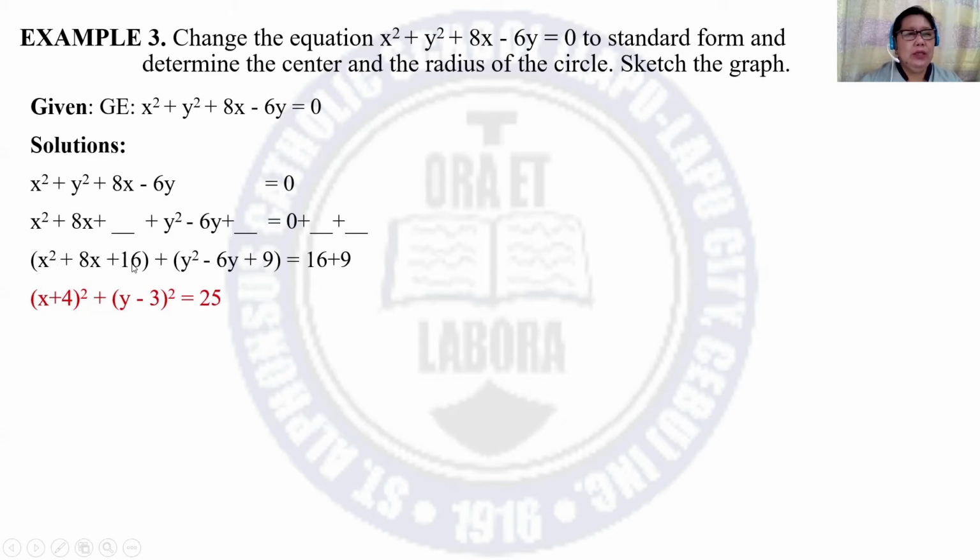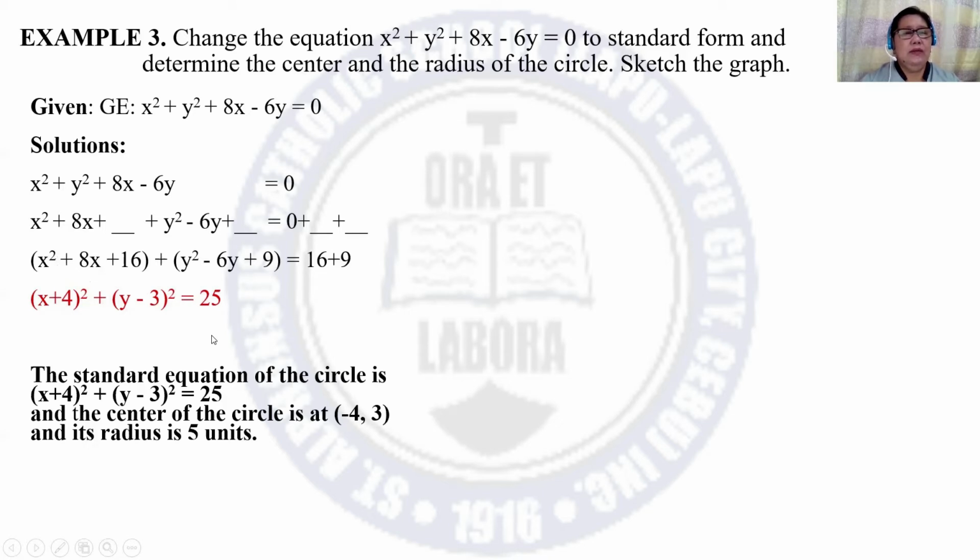Express the perfect square trinomial into the square of binomial, which is the square of (x plus 4) plus the square of (y minus 3). And 16 plus 9 is equal to 25. So the standard equation of the circle is the square of (x plus 4) plus the square of (y minus 3) is equal to 25.